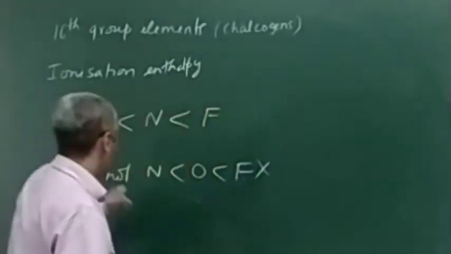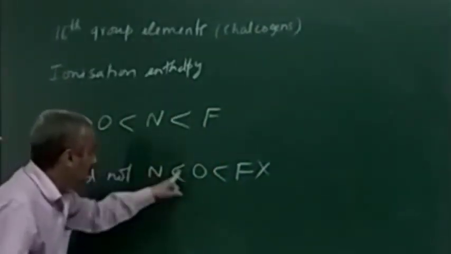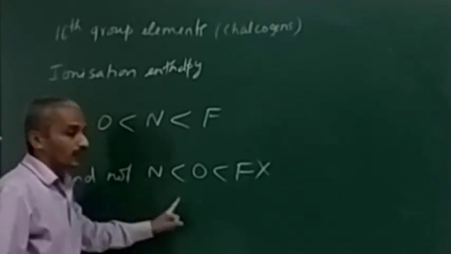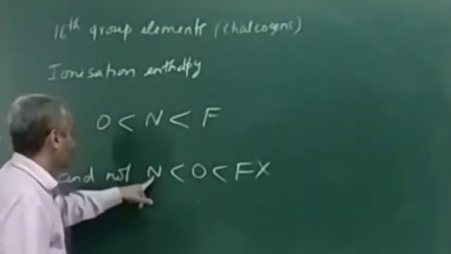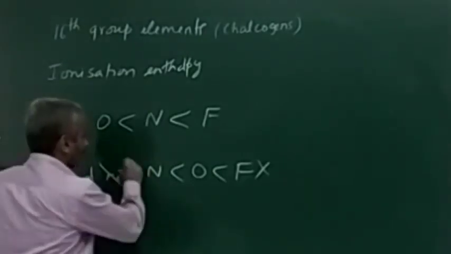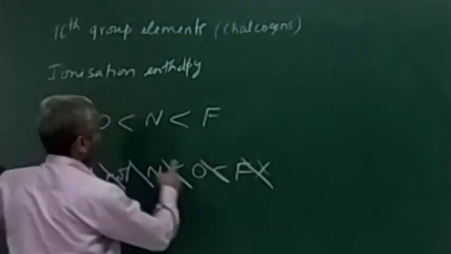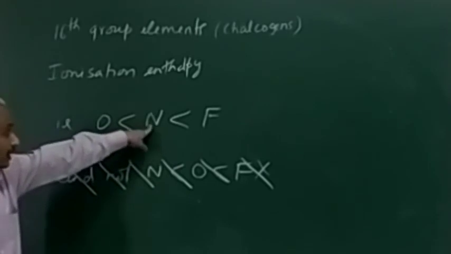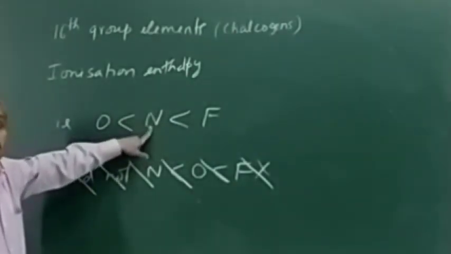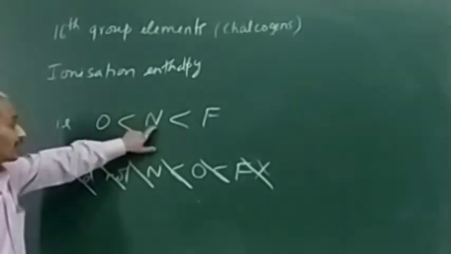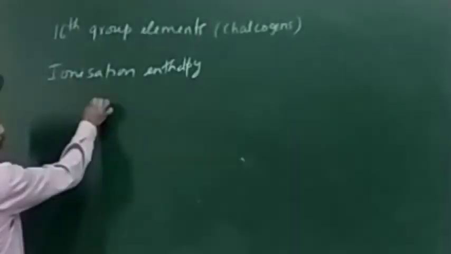So oxygen comes after nitrogen, so I should have had oxygen with more ionization enthalpy than nitrogen, but that will not happen. The reason I have mentioned: this is the half-filled electronic configuration which has a proper symmetrical arrangement, more stable.